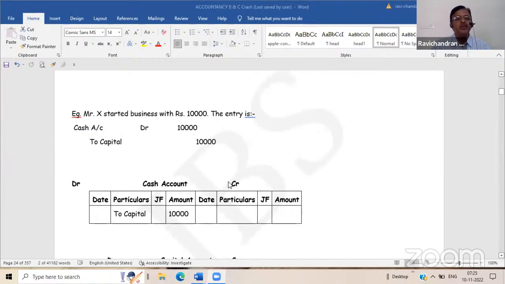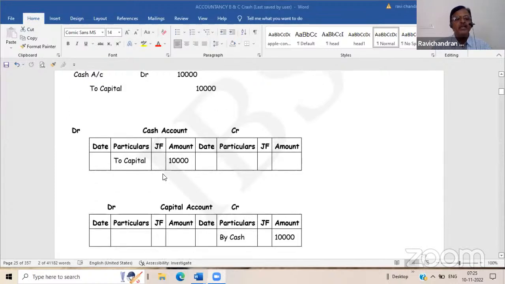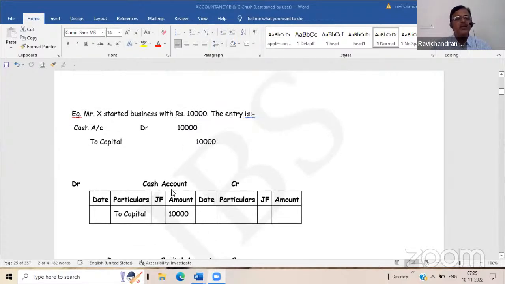You see one entry has been posted here. X started business with the cash account debtor to capital account. So in the ledger, first we will open a cash account, and in the same ledger, on another page, we will open the capital account, and this entry will be posted.